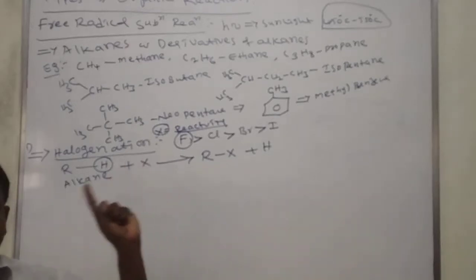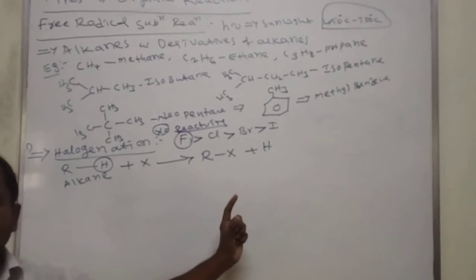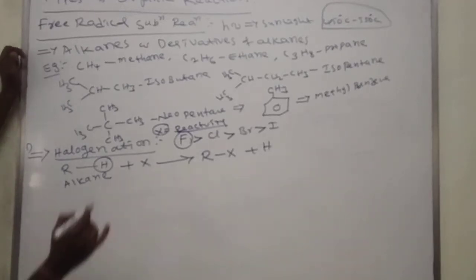What are those? One is small atomic size and more electronegativity. These two reasons only. Okay, we can't use the fluorine.